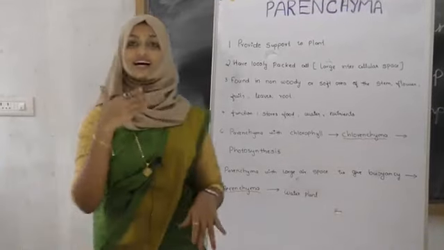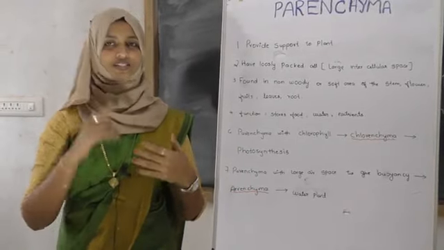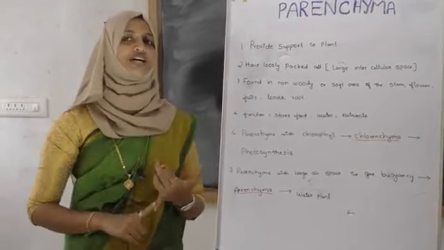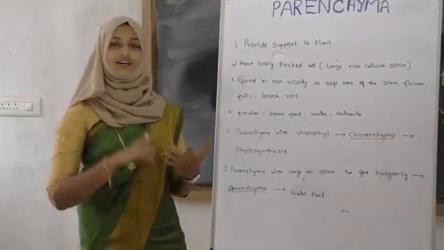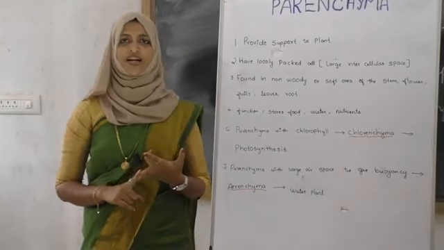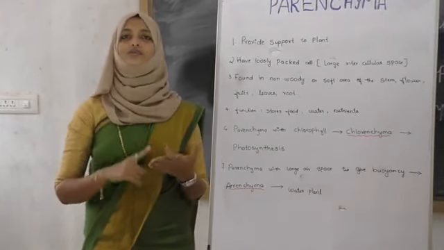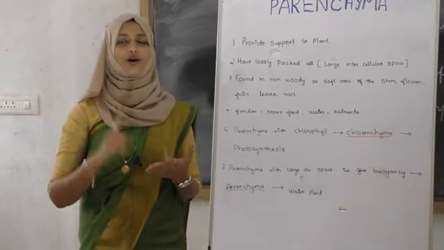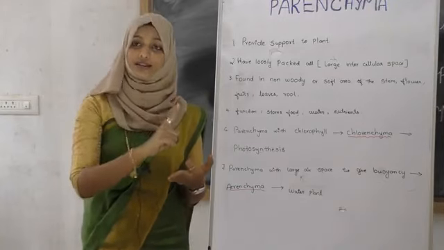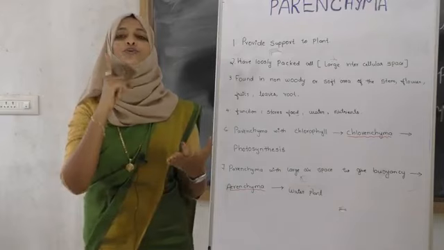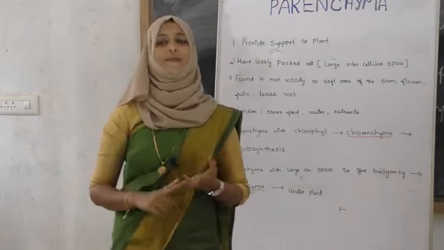Yes, so I will give you some questions. After recalling, you should be able to answer them. Now write down the questions, students. First question, write down the two types of plant tissues. Second question, what are meristematic tissues? Write down their types and list out the three different parts of the meristematic tissues. Next question, write down the difference between meristematic and permanent tissue. Write down the two types of permanent tissue. List the four different types of simple permanent tissue.